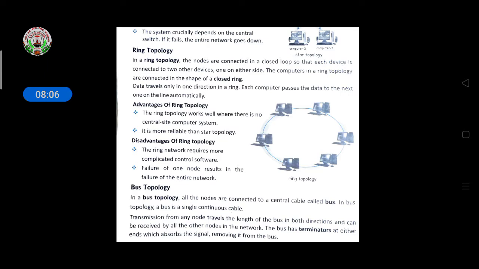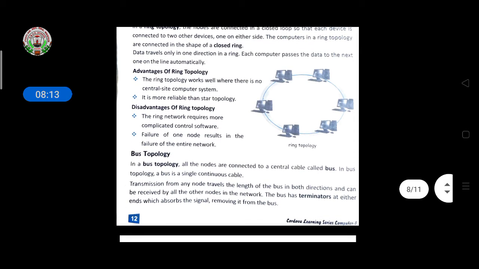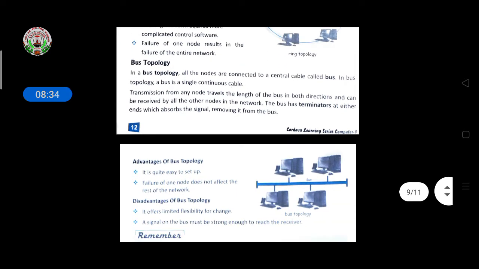And then the disadvantage of ring topology is that the ring network requires more complicated control software, and if one node fails, the entire network will fail. So here all 6 systems are connected with each other. If one system disconnects or fails, then the entire connection will fail. Then come to the bus topology.